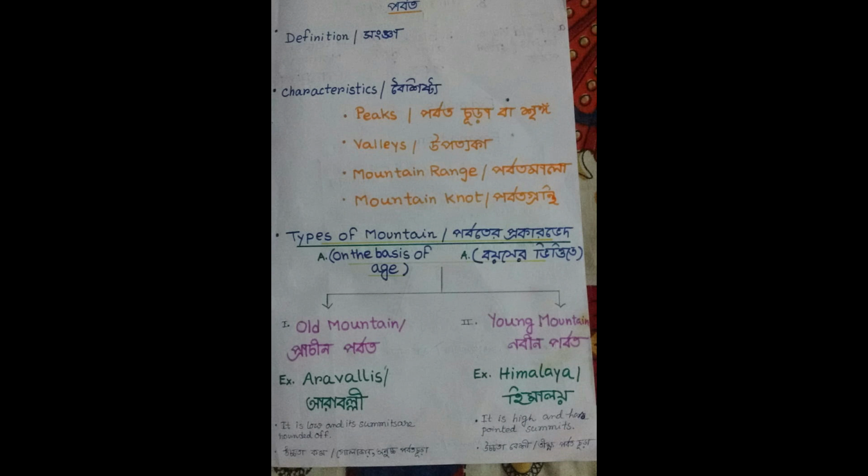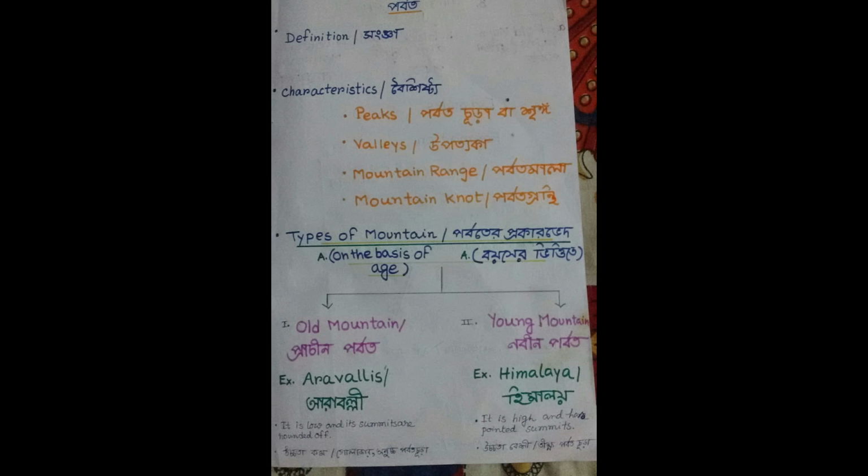Now the next point is the mountain range. A mountain range is a linear system of mountains and hills having several ridges, peaks, summits, and valleys. And the next point is mountain knot. Many mountain ranges converging at a place form a mountain knot. You already know two mountain knots in Asia: the Pamir knot and the Armenian knot.